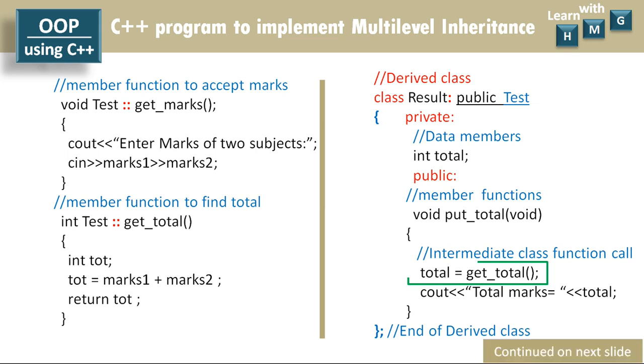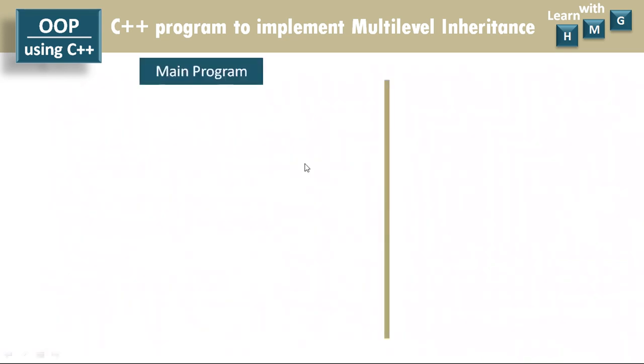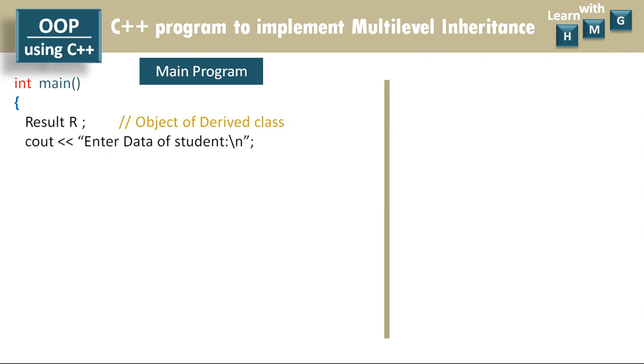Now let us go for the main function. So let us write the main function. Int main. First of all, let us create an object of the derived class. Our derived class is result, and from this result class I am creating the object R, capital R. First of all, I will display the message enter data of student, and below that I will call the appropriate member function to accept the data of student.